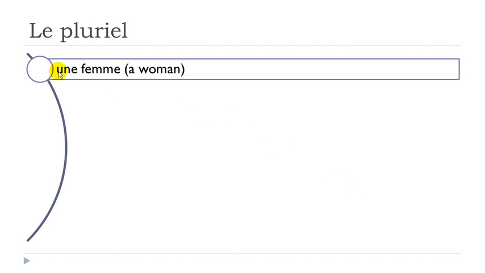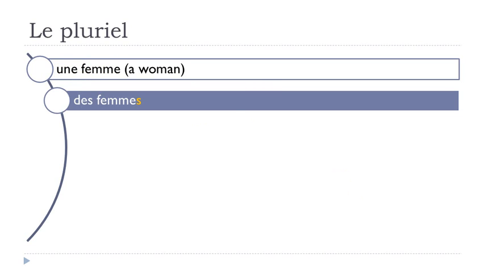So this one, une femme. If we think about the rule that we saw previously, then une is changing and the article becomes des. Femme, you write it like it was at the singular form, and then you just add this S at the end, and as we said, you don't pronounce it, so you get des femmes. So une femme, singular, and then des femmes.